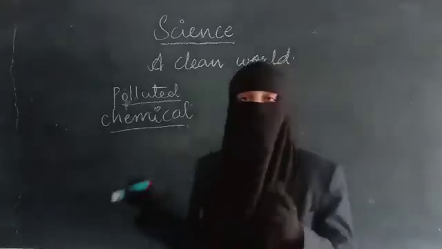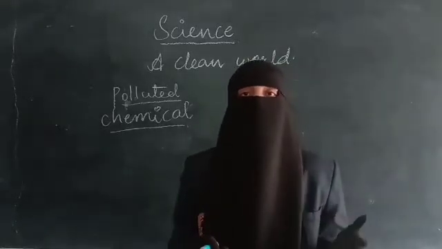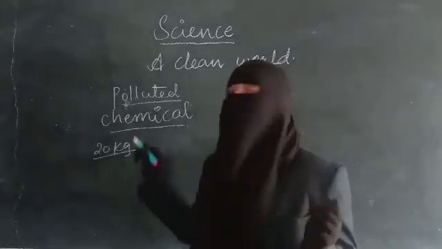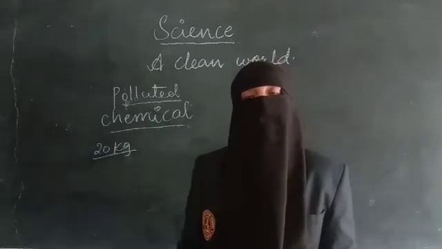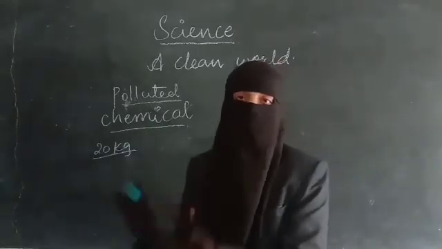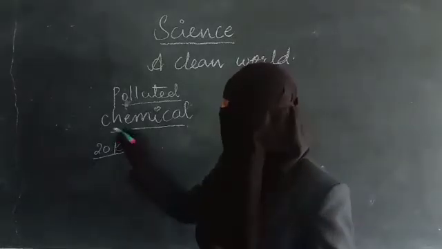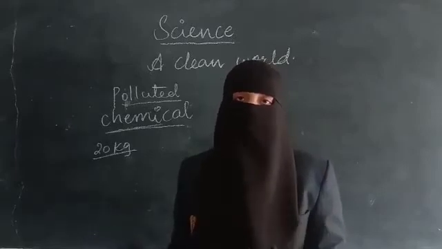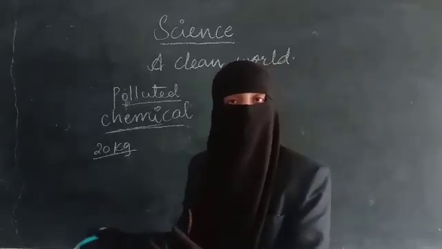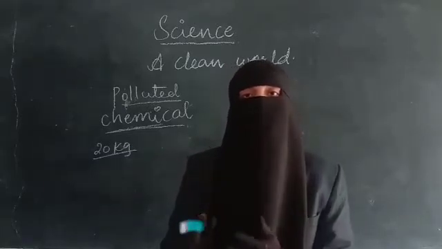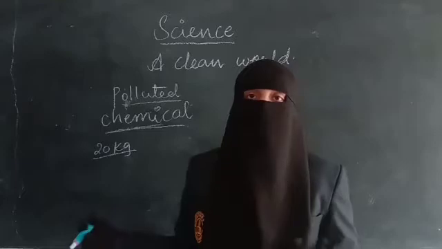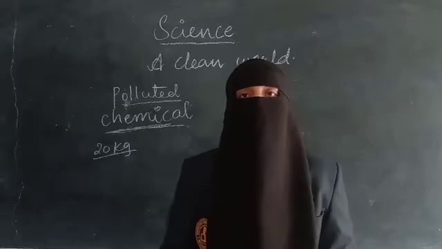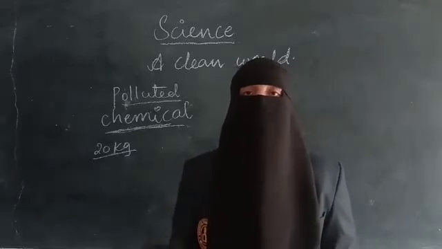Chemical fertilizers are useful for production, right? They will increase the productivity of the plant. If you want to get 20 kgs of something, then you can use chemical fertilizer, and you will get 20 kgs of that fruit or vegetable. But in exchange, these chemical fertilizers will spoil your soil. They will take up the goodness of the soil, and that will not be shown immediately. The effect on the soil will be seen after some days or after some years. So first, we are using chemical fertilizers, and not only that, we are using some chemicals which are not good for the soil. They will take up the goodness of the soil and make the soil polluted.